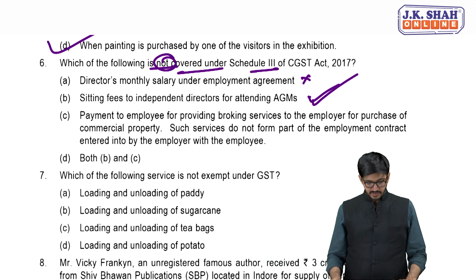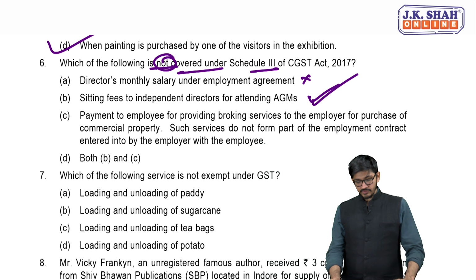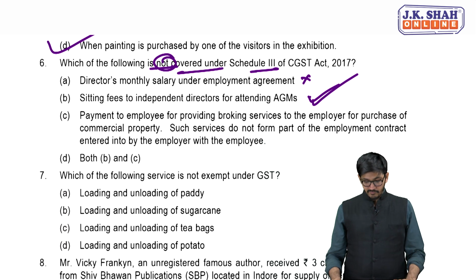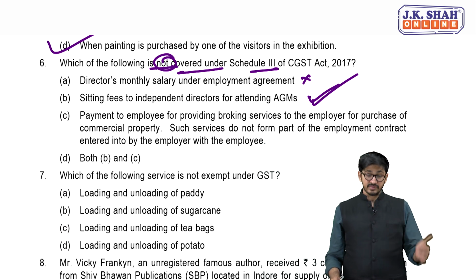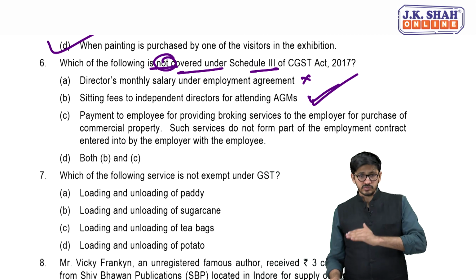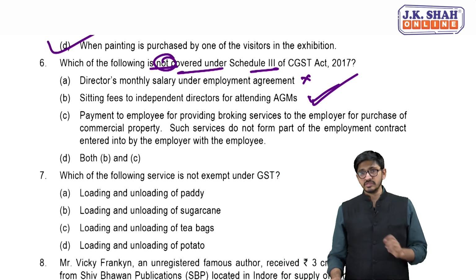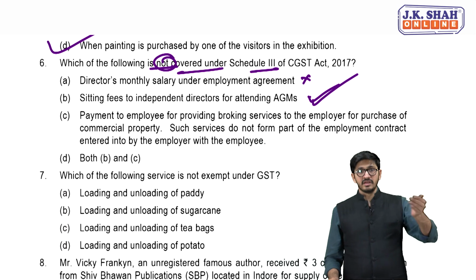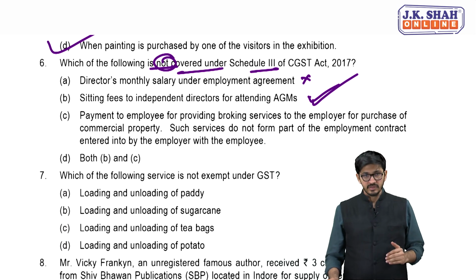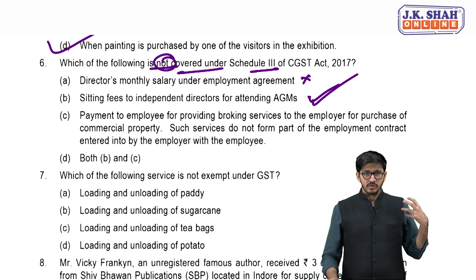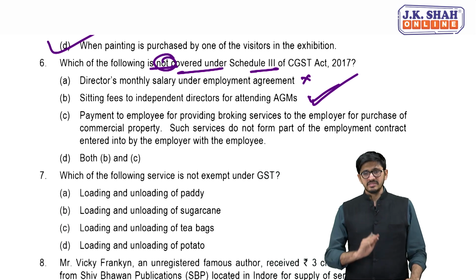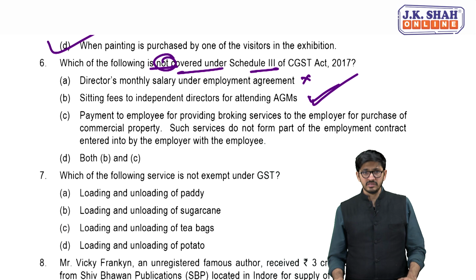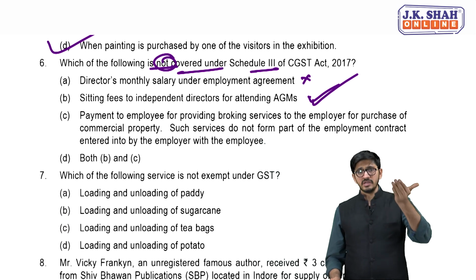Let me just check the C part. Payment to an employee for providing broking service to the employer for purchase of commercial property. Such service does not form part of the employment contract entered into by the employer with the employee. Even this will come, my dear friends, to be very precise, outside the purview of Schedule 3. Why? Because this is also a service, because it's outside the employment contract. Any kind of remuneration that he is withdrawing during the course of employment, like salary, bonus, pension, premature termination compensation, is outside the purview of GST, because that is covered under Schedule 3. But this is not covered under Schedule 3. This is some ancillary service that he is giving outside the purview of his employment.